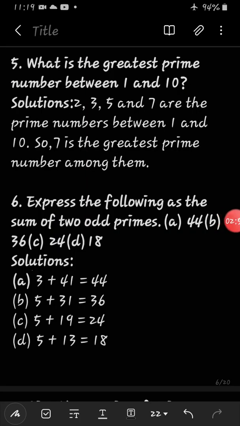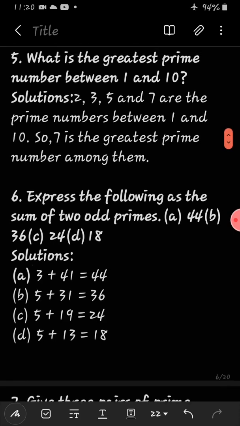Now question number 5, what is the greatest prime number between 1 and 10? So between 1 and 10, the prime numbers are 2, 3, 5 and 7 only. So among these 4, which is the greatest prime number? So 7 is the greatest prime number among them, that means in between 1 and 10.